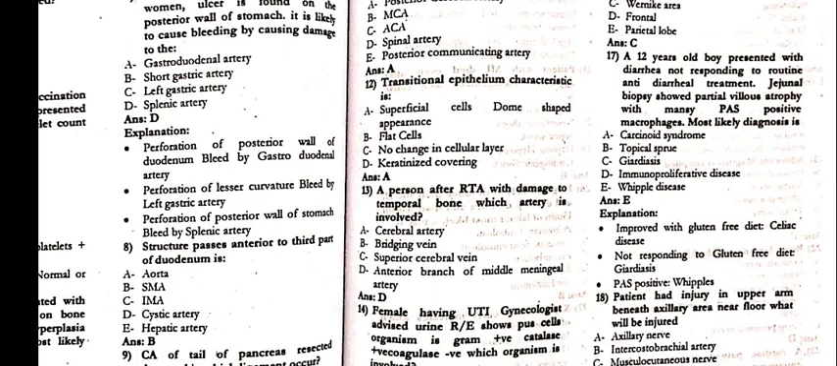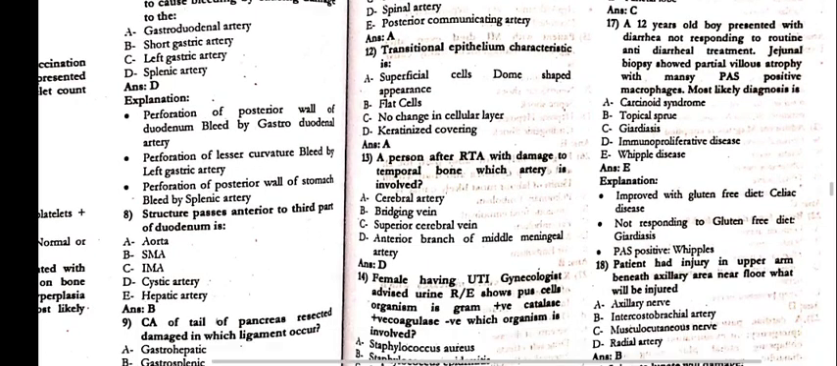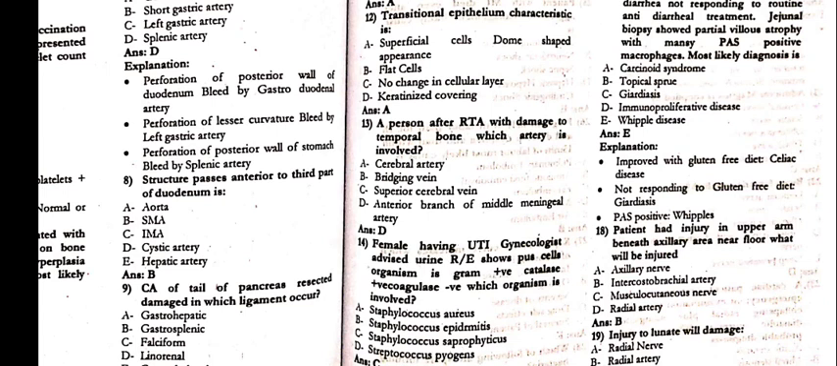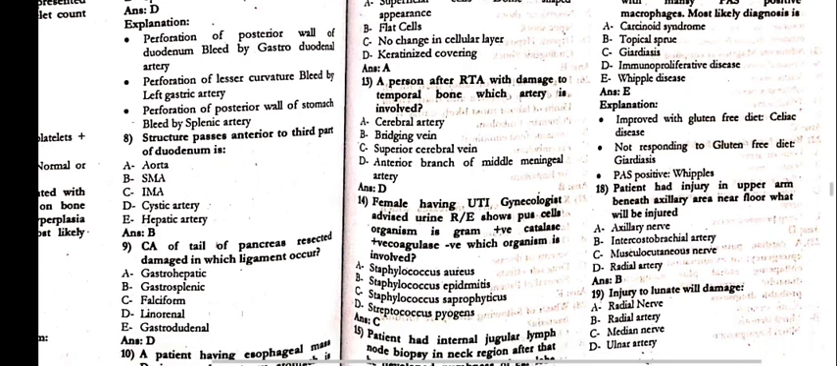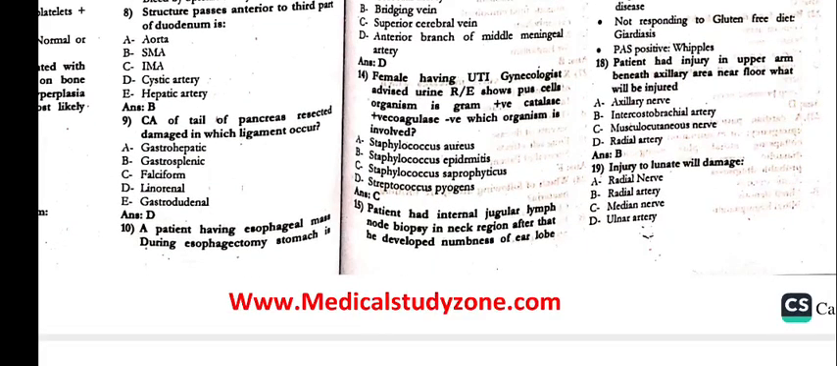12: Transitional epithelium is characterized by superficial cells with a dome-shaped appearance. 13: A patient after an accident with damage to the temporal bone. Which artery is involved? That is the anterior branch of the middle meningeal artery. 14: A female with UTI, urine shows pus cells. The organism is gram positive, catalase positive, coagulase negative. Which organism is involved? That is Staphylococcus saprophyticus.